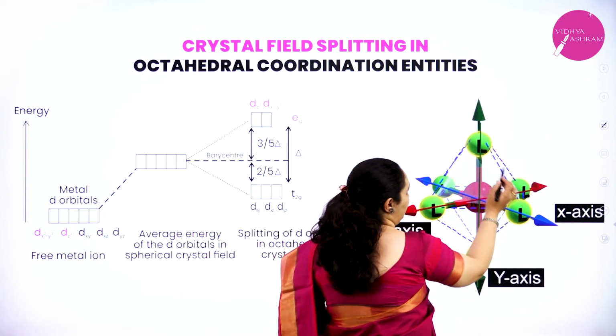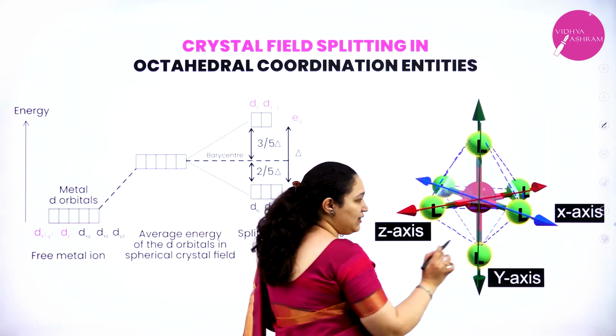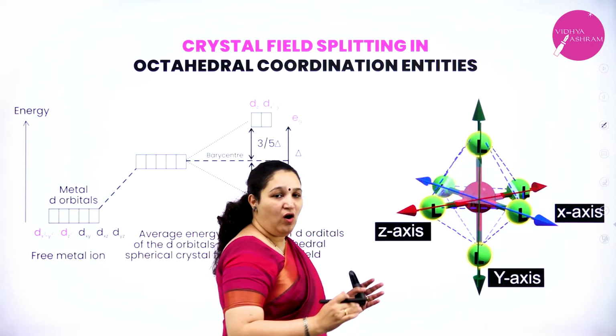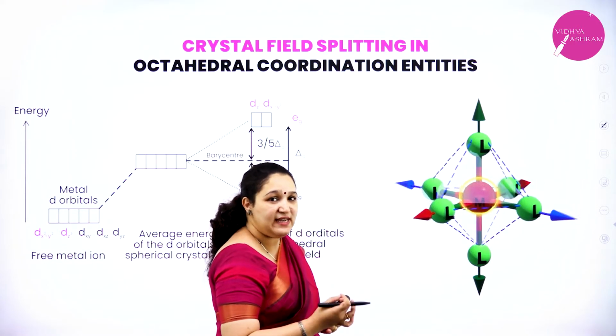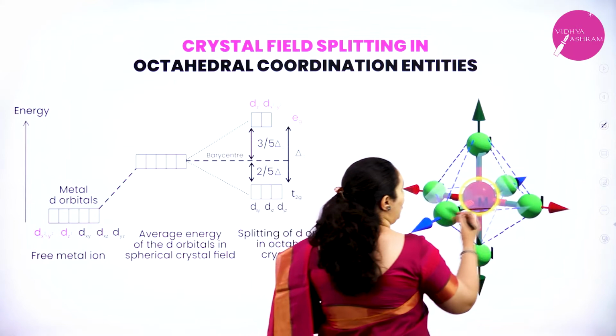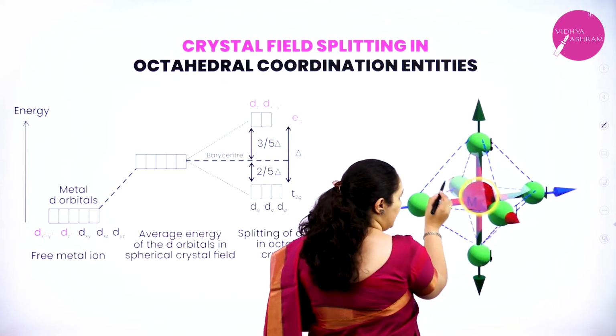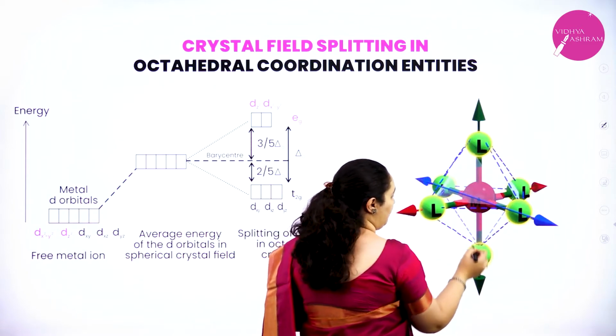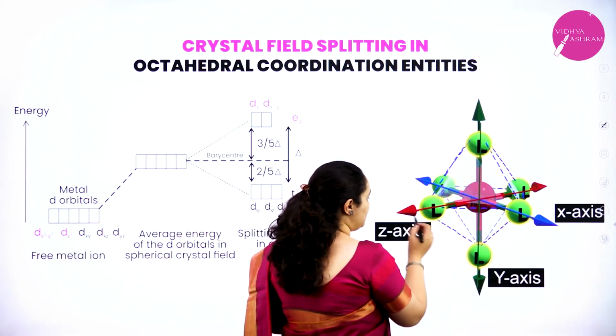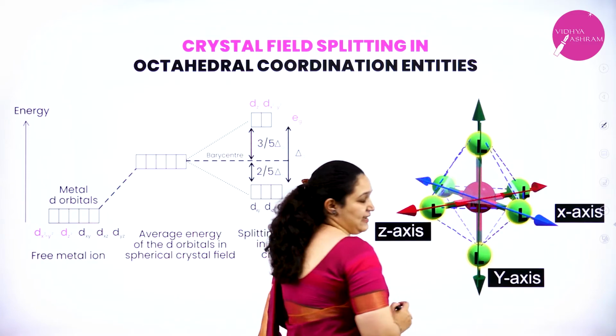1, 2, 3, 4, 5, 6, and all the 6 ligands are on or in the direction of x, y and z axis. You can see along this axis you can find 2 ligands, along another axis you can find 2 more ligands, along one more axis you can find 2 more ligands. This is y axis, z axis and x axis.